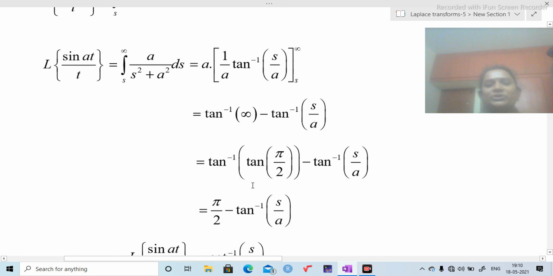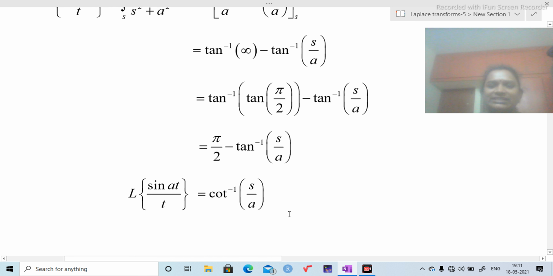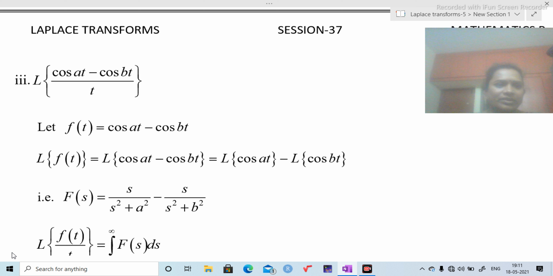Then I am going to get pi by 2 as the value of tan inverse of infinity minus tan inverse of s by a as it is. We know that the value of pi by 2 minus tan inverse of s by a is cot inverse of s by a. That's why L of sin of at by t equal to cot inverse of s by a.